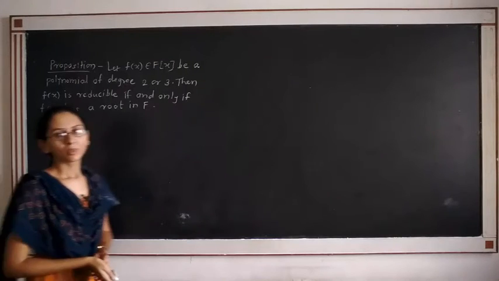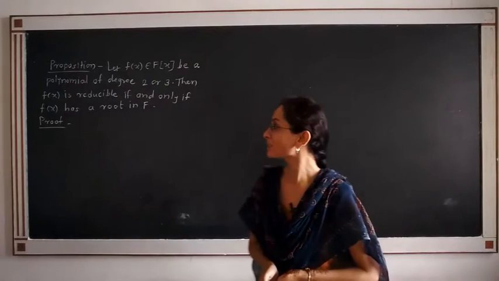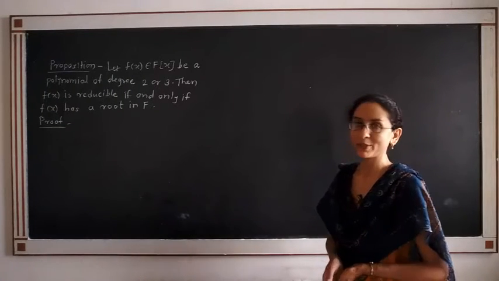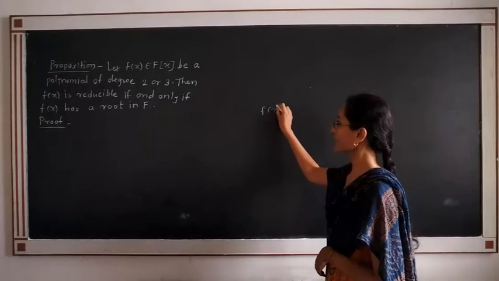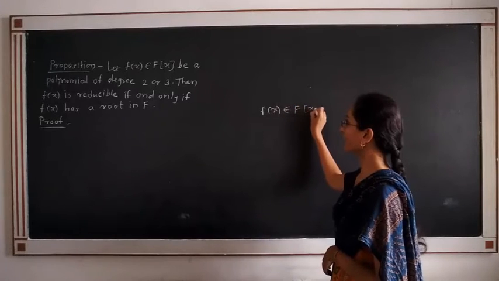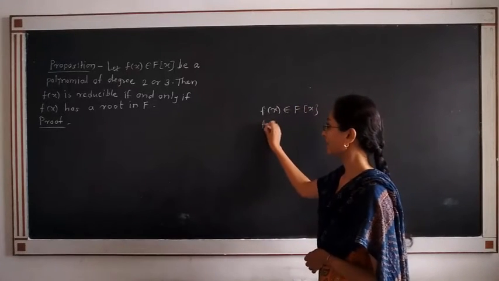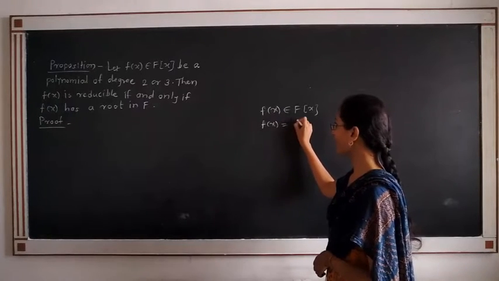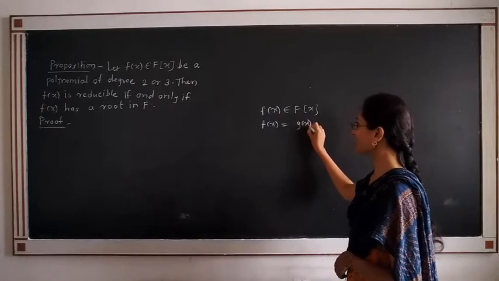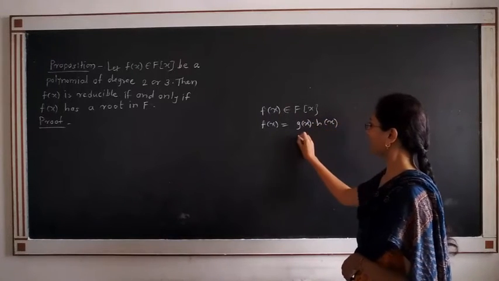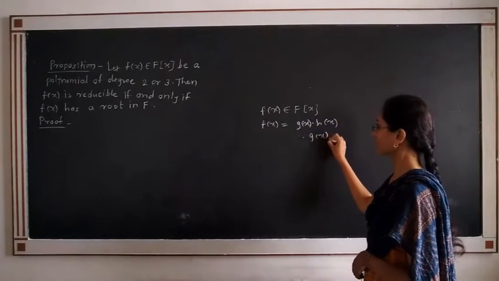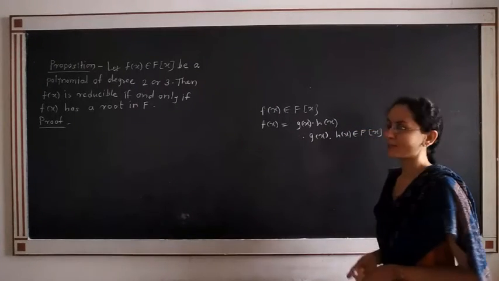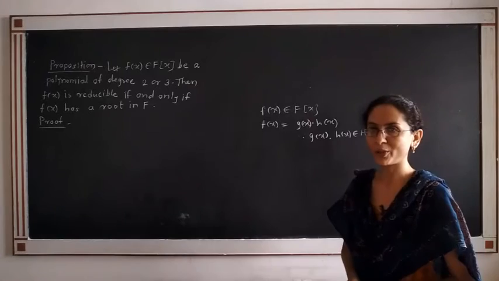Before going to the proof, we revise some definitions. We know the definition of a reducible polynomial. What is a reducible polynomial? If f(x) belongs to F[x] and f(x) is written as a product of two non-constant polynomials, namely g(x) and h(x), where g(x), h(x) belong to F[x], then we say that f(x) is a reducible polynomial.